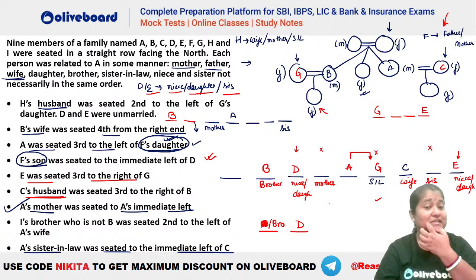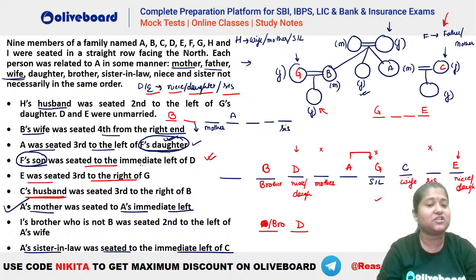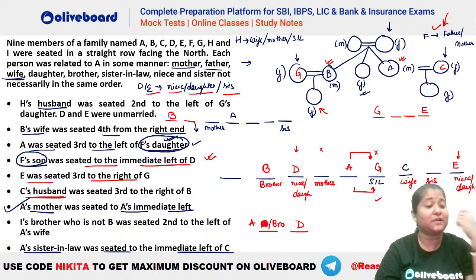D's place, because you can see here it is given that F's son was immediate left of D. Okay, Shravani, F's son has to be immediate left of D. Now F is a parent, either the father or mother, we have already seen that. So F's son has to be either A or B, isn't it? We have two sons only here. That means either A should be immediate left of D or the brother should. Now A cannot be immediate left of D because he is immediate left of G, and we have already placed your G here. So you will have the brother immediate left of D.